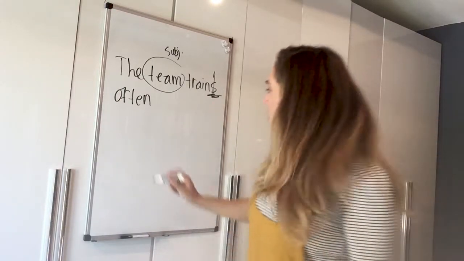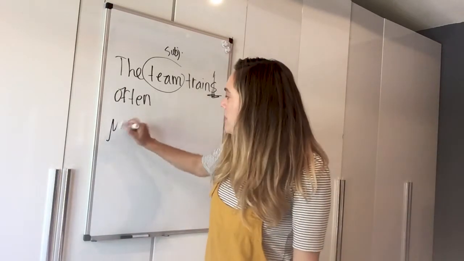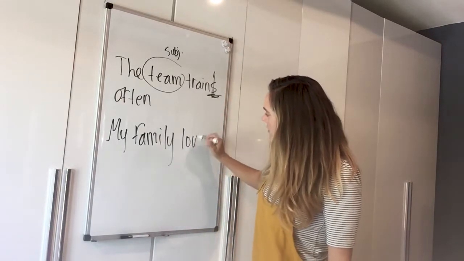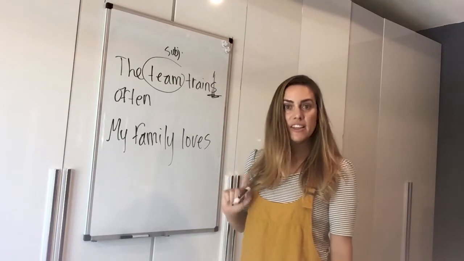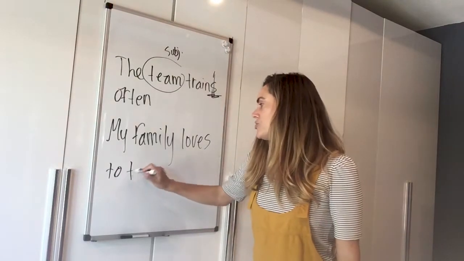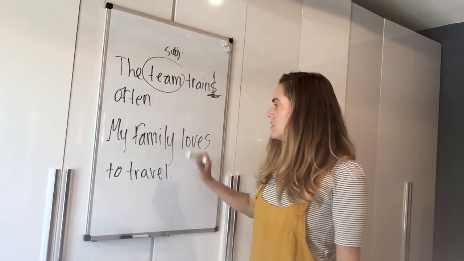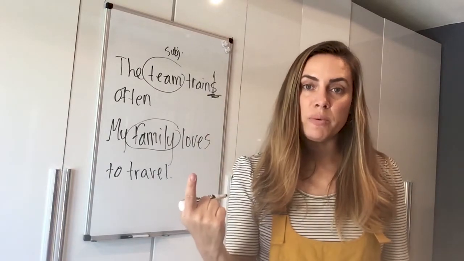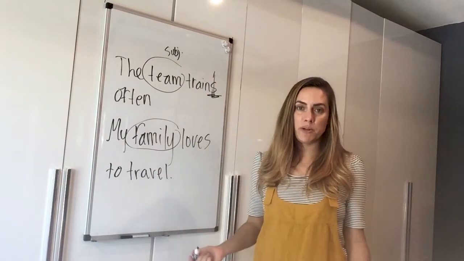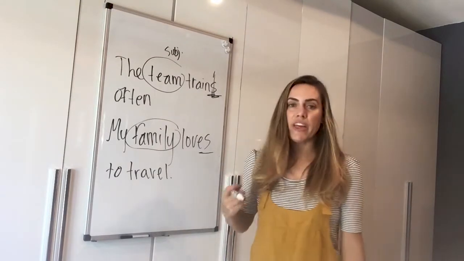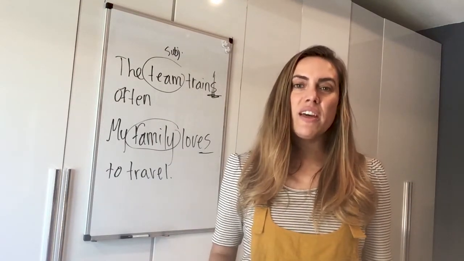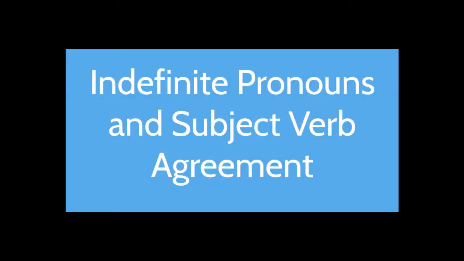Another example would be family. I think this is very common. My family loves, not love, to travel, okay? So family is a collective noun. It represents one group of people, therefore it's third person singular, and the verb that it agrees with has to have that S, okay? So be careful with collective nouns.